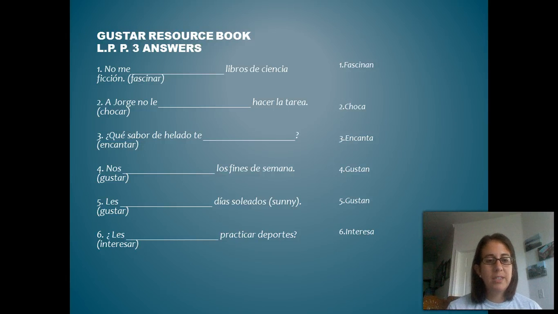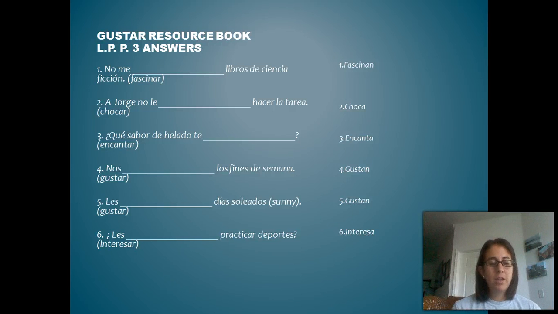Número 3. ¿Qué sabor de helado te encanta? We're talking about what flavor of ice cream do you love? So sabor is singular, so we're going to use encanta. Número 4. Nos gustan los fines de semana. Los fines, weekends, is plural, so that's why we're going to use gustan, the plural form of gustar. All right, number 5. Les gustan los días soleados. Notice días is plural, so we're going to use the plural conjugation of gustar.